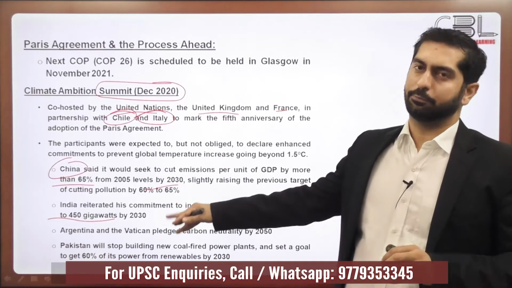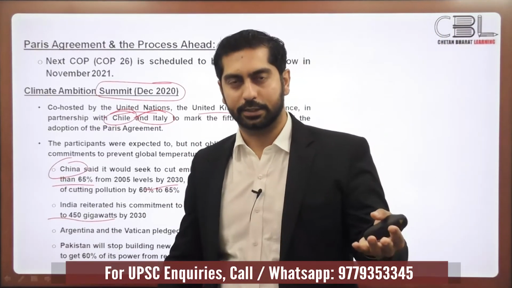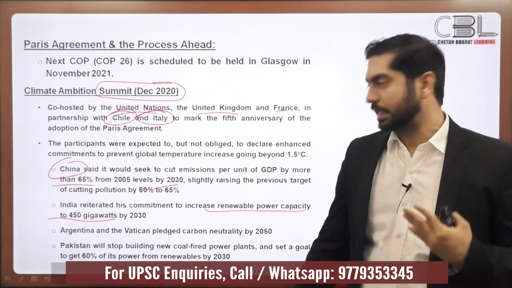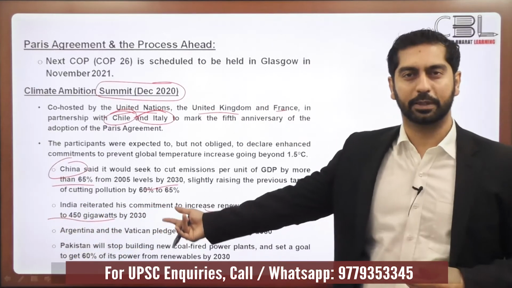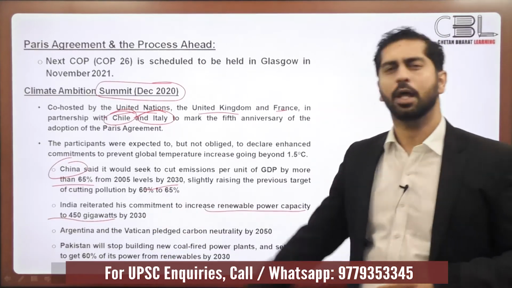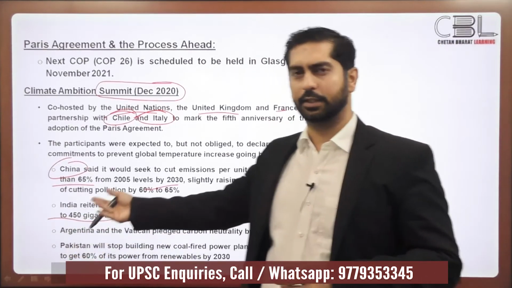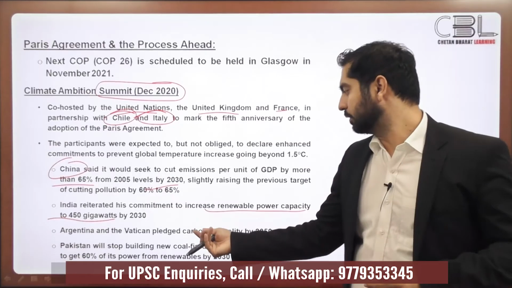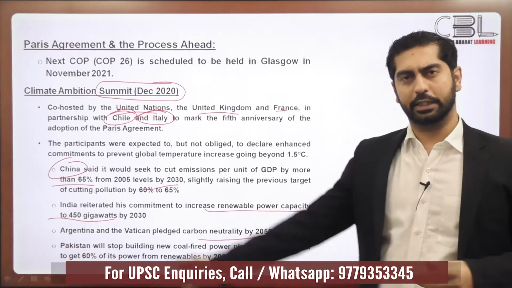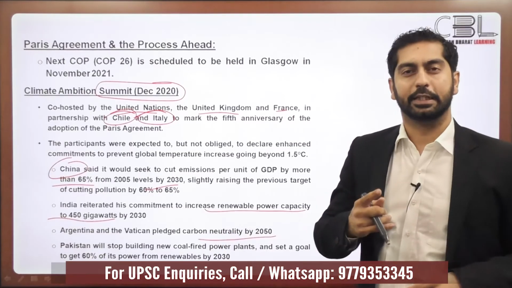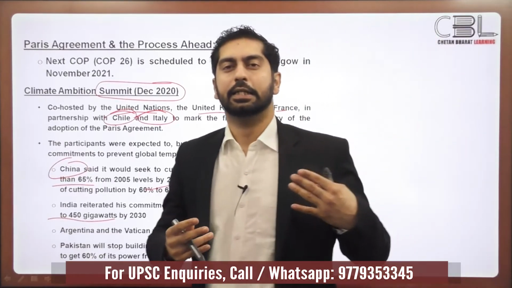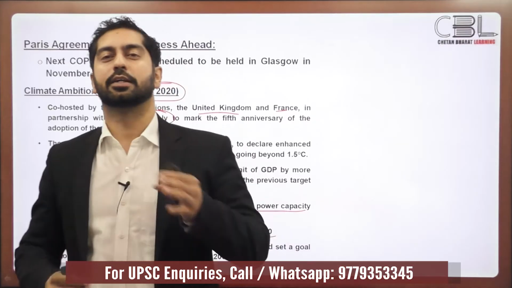Now we are saying that because we are well on track to achieve that target, we'll generate 450 gigawatts of renewable energy by 2030. Similarly, other countries: Argentina said that it will achieve carbon neutrality by 2050, Argentina and Vatican City. Carbon neutrality, we had already discussed what it is: the net carbon emissions are zero.